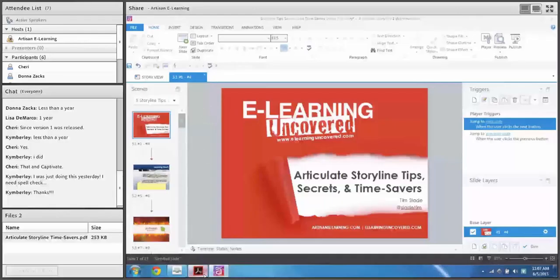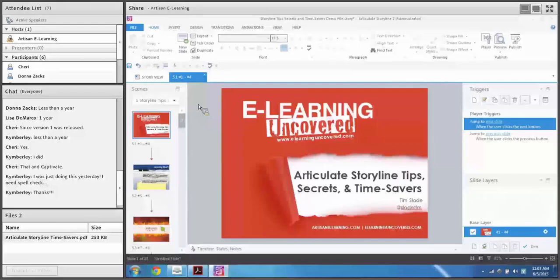Now, another thing people don't realize they can do, for number two tip, is use the quick access toolbar with keyboard shortcuts. So here we have the Storyline interface, and when you hit, I believe it's Alt, no, is it Control? There we go, Control. When you hit the Control key on your keyboard, you'll notice you get a series of numbers and letters all throughout your ribbon, and you can actually, when you hit Control, let me actually verify that.